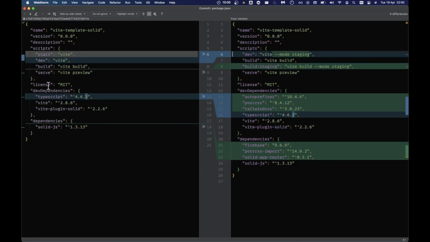Okay, so this is the default SolidJS script here, and in this one I want to run Vite in a certain mode, because we want environment files with the Firebase configurations. Normally in development I'd use staging or even emulation.